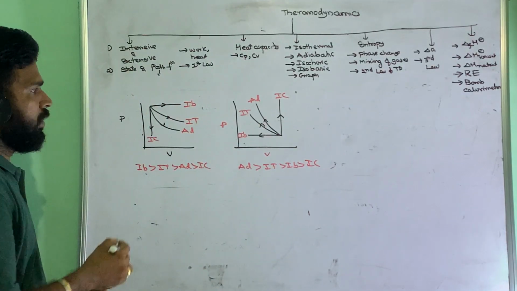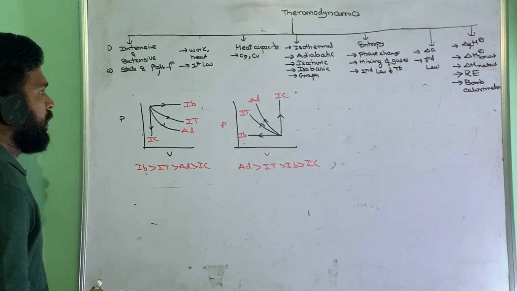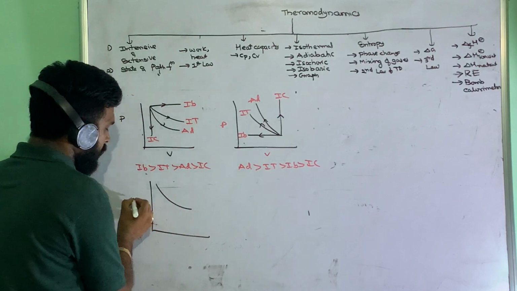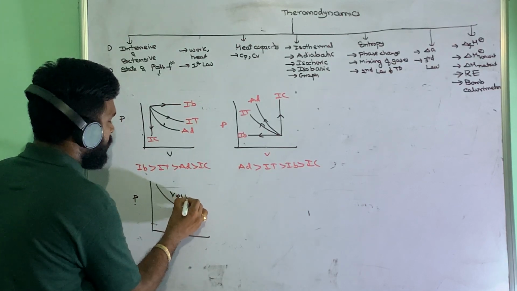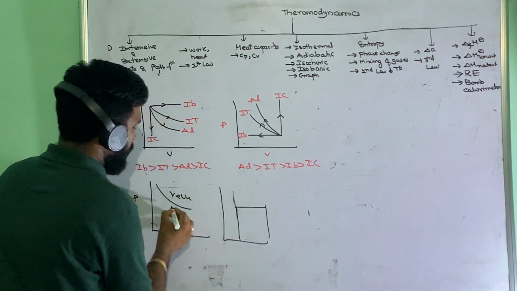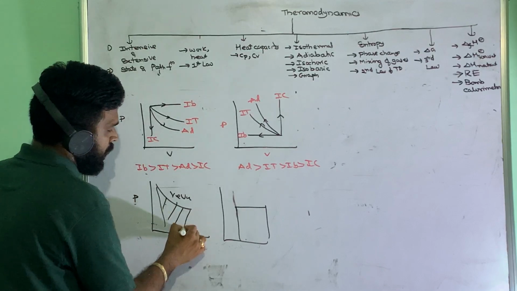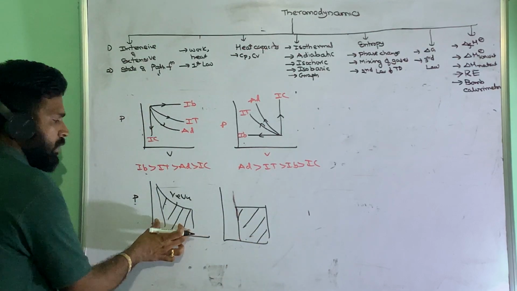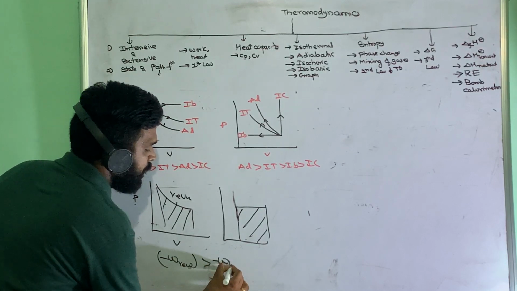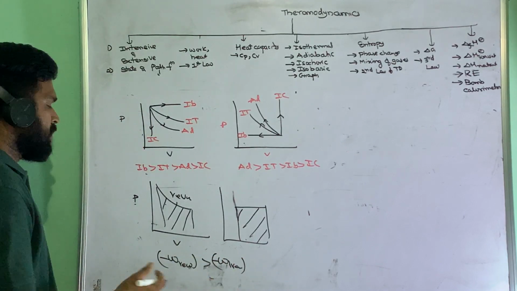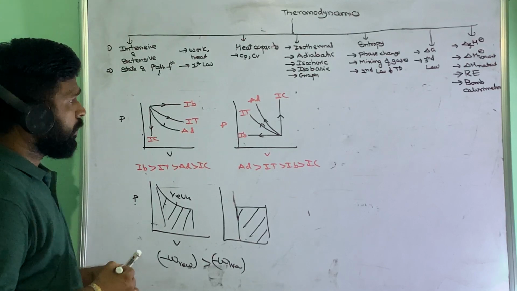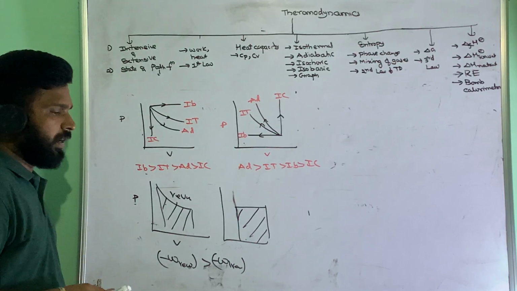Okay. So this is another graph we are getting. And when you are comparing reversible work and irreversible work, this is the isothermal or adiabatic process reversible work. And same way, you are taking this as the irreversible work. So here the area under the curve will be maximum. So work done in a reversible process is greater than work done in an irreversible process by the system. On the system, it is the opposite. Okay, these are the graphs you have to see for the different processes.